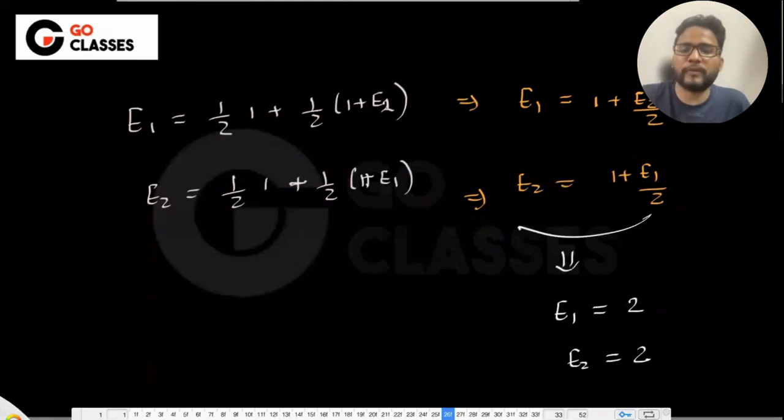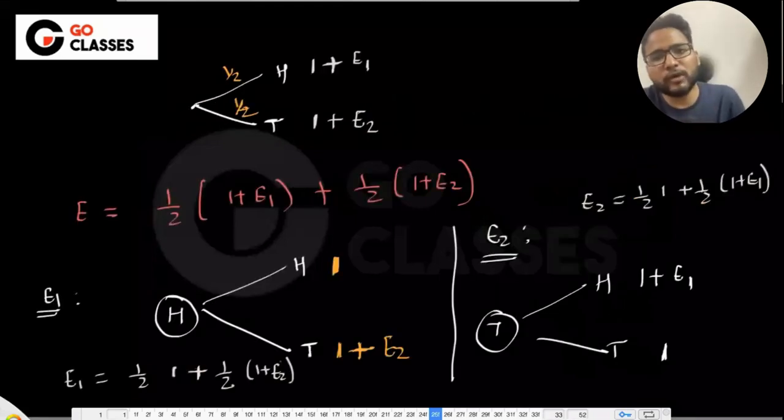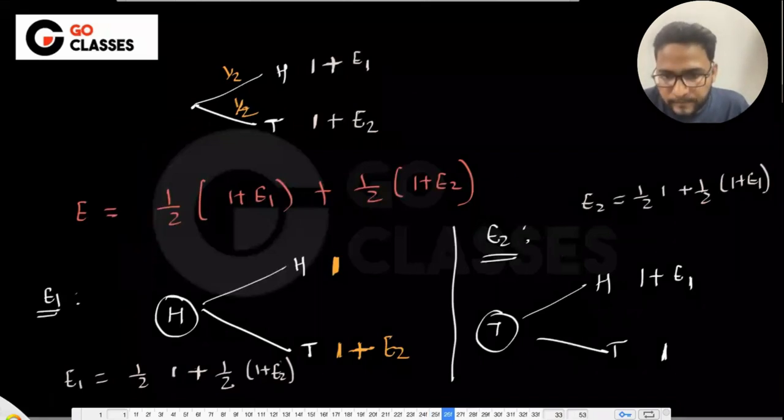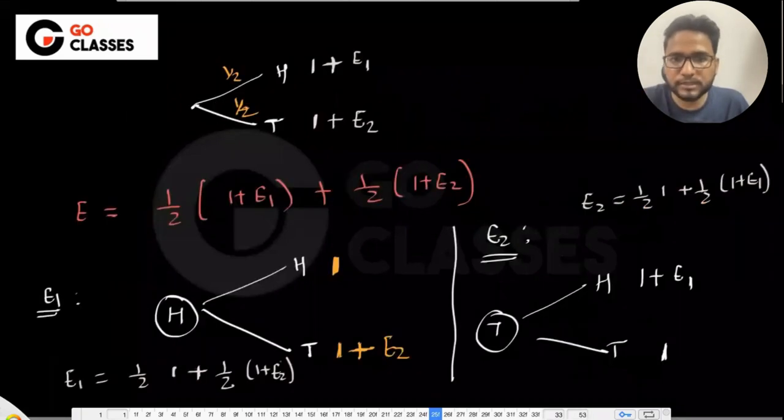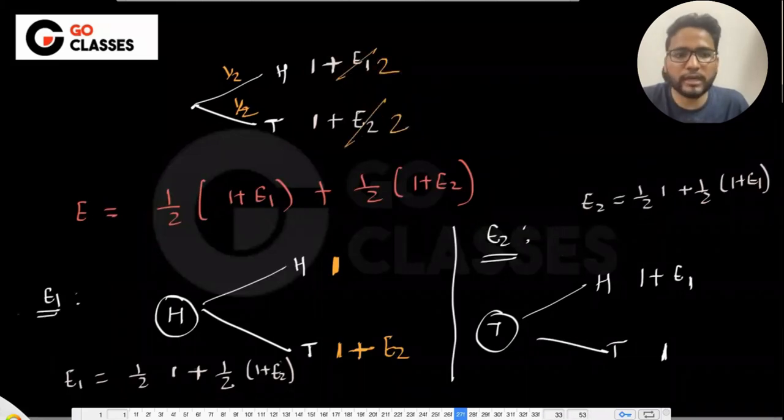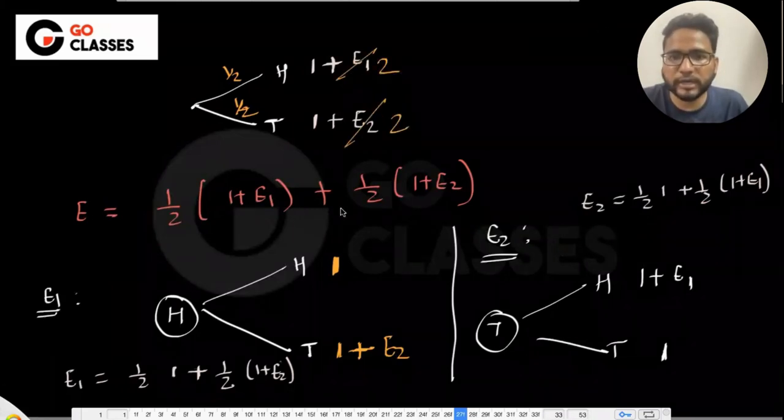Right? There is just one e1 and e2. Okay, so I hope everyone is getting it. Now I got e1 and e2, which is 2 and 2. So now can you just write this tree? This is this. Okay. Can you just write 2 in place of e1? Can you just write 2 here? And then can you tell me what is the final answer you're getting?